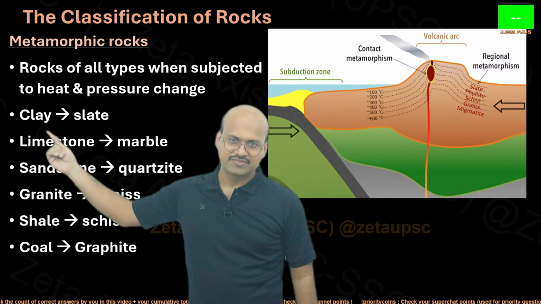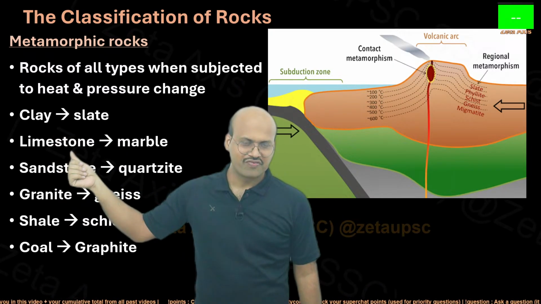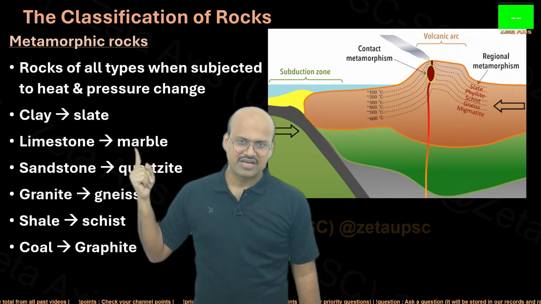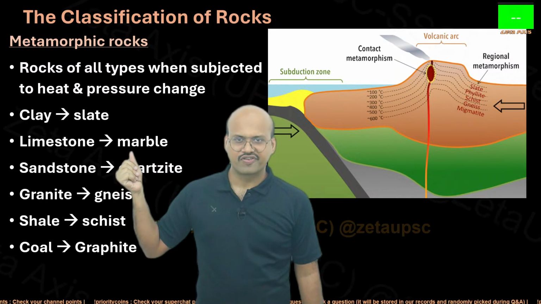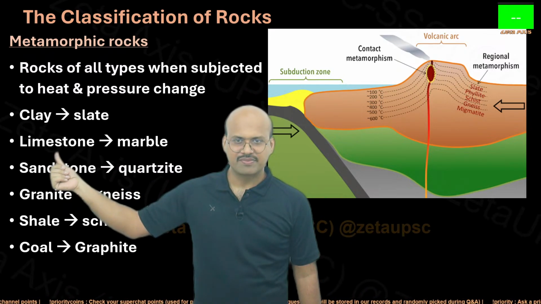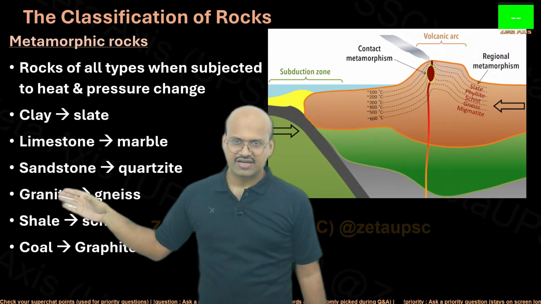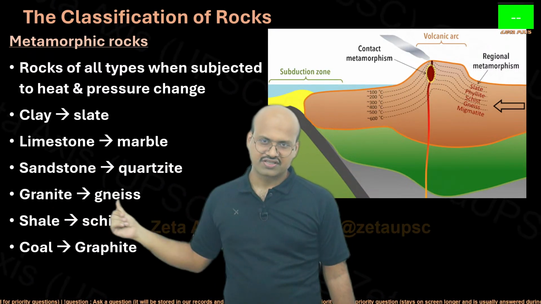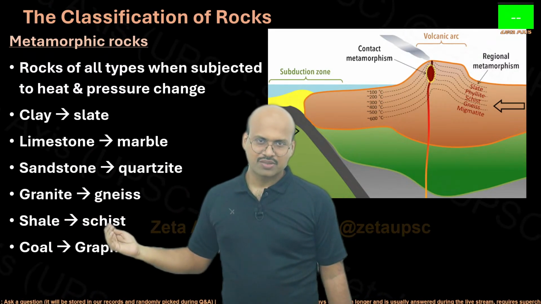Clay, when it is subjected to high temperature and pressure, will form slate. Limestone, when it is subjected to high temperature and pressure, will form marble. So see, marble is basically formed from a sedimentary rock. Now marble is a metamorphic rock. This is a sedimentary rock. Sandstone is converted to quartzite. So here are further relationships. You can see granite is an igneous rock which is converted to gneiss. So any type of rock can be converted into metamorphic rock.